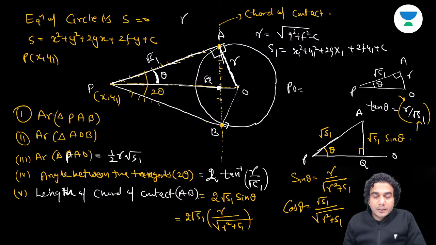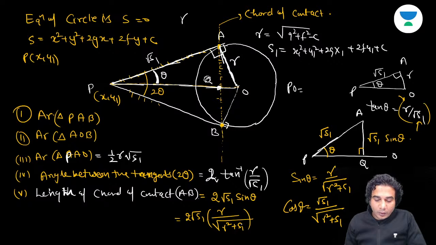All right. Okay. You have written, Raghav, 2 S1 R upon root of. So it is 2 root S1 R actually, right? Have you understood? It is 2 root S1 R or 2R root S1.